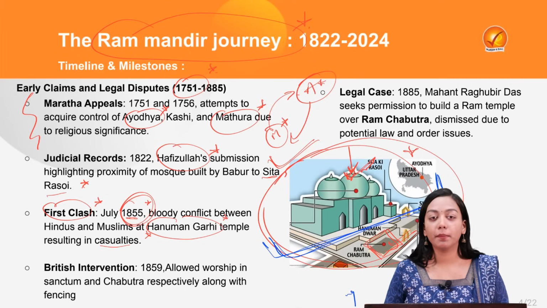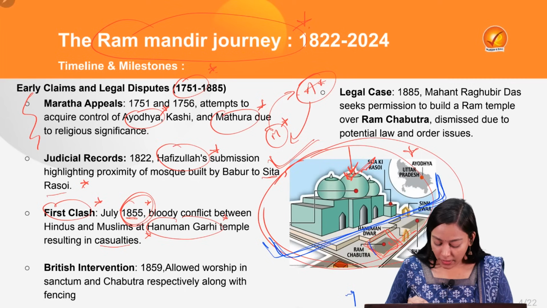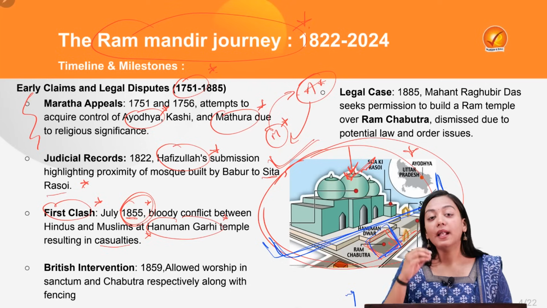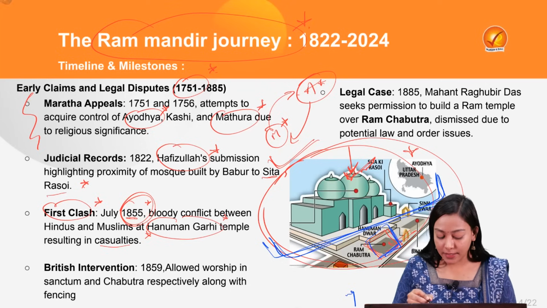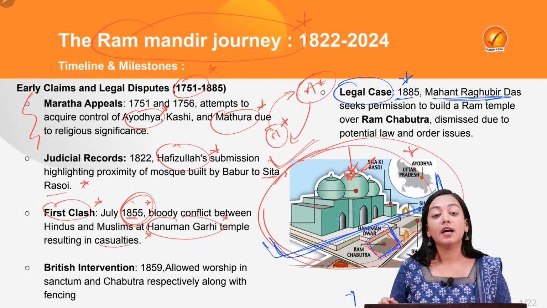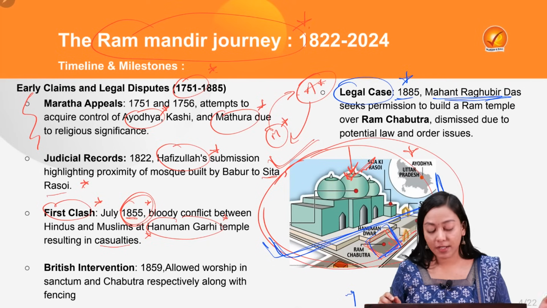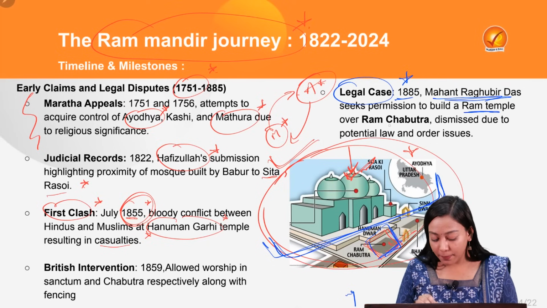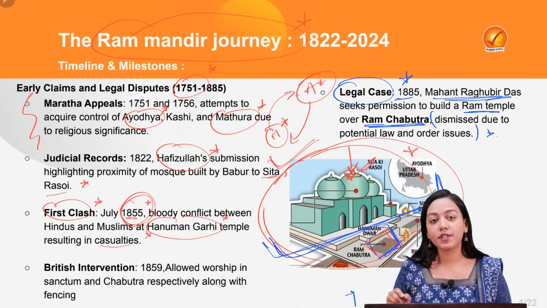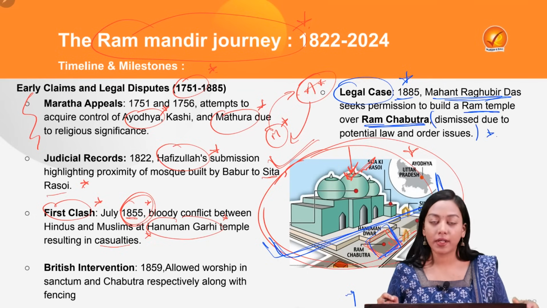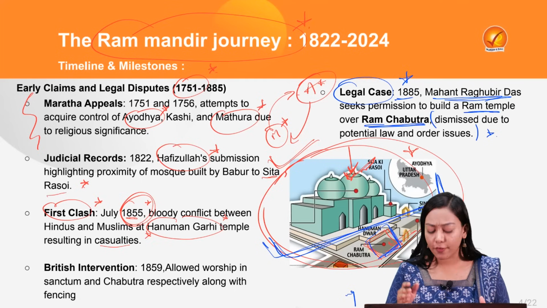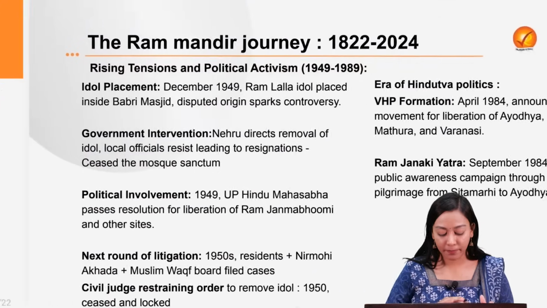Now the Hindus will come and demand that it's good that we are allowed to worship in the Ram Chabutra, but why not create a temple over it? So a legal case for the first time regarding this demand was made in 1885 by Mahant Raghubir Das, seeking the permission of the Faizabad Civil Court to build a Ram temple over the Ram Chabutra. And this was again dismissed by the court because it could have severe law and order implications, because it could also lead to riots in the place. So therefore, they were not allowed to build a temple over there.